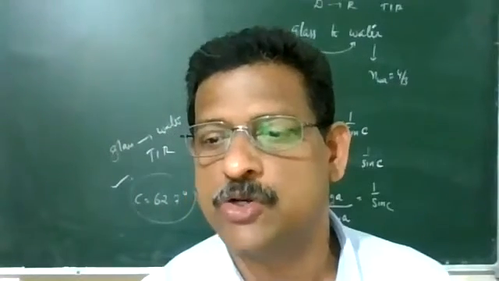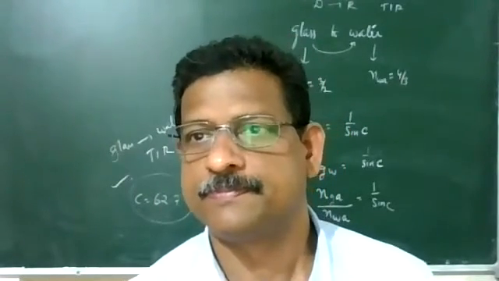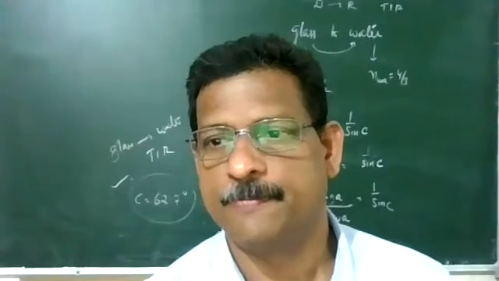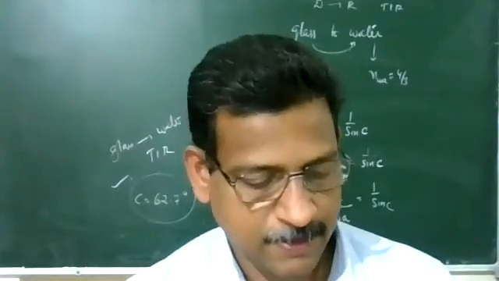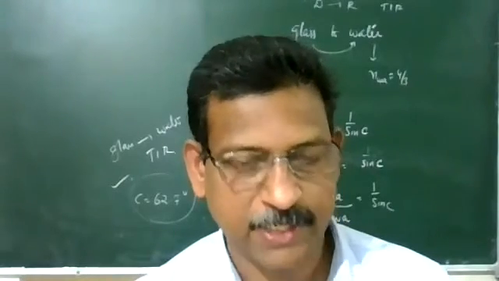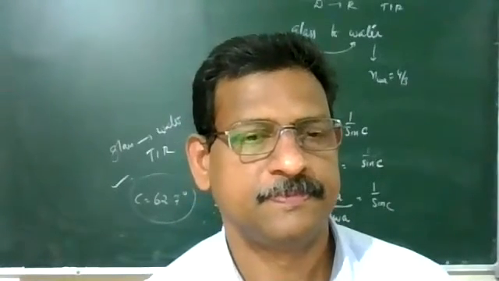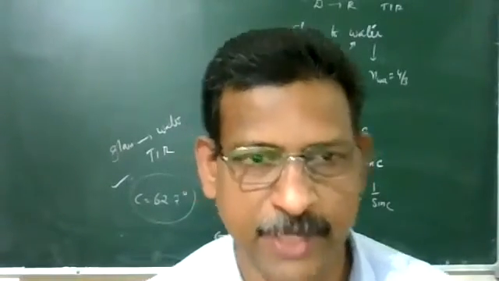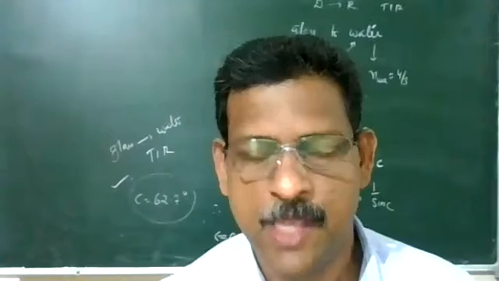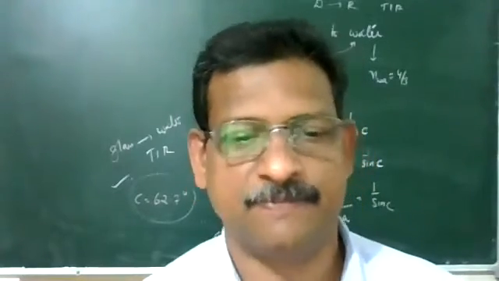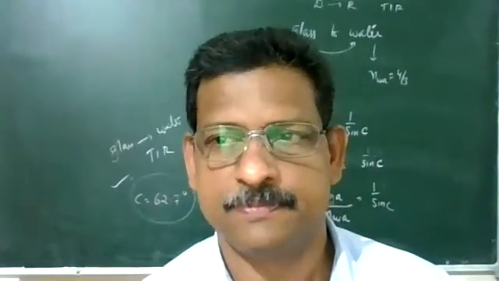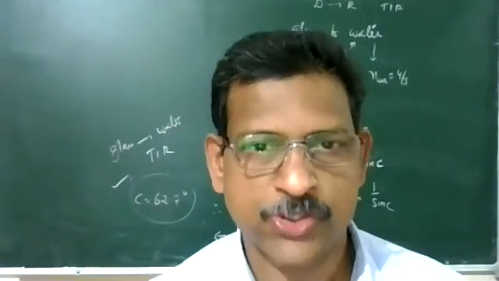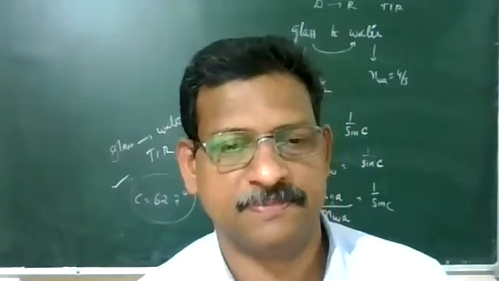Next, a very simple question. All of you write in the copy. This is also a board question. Calculate the speed of light in a medium whose critical angle is 30 degree.